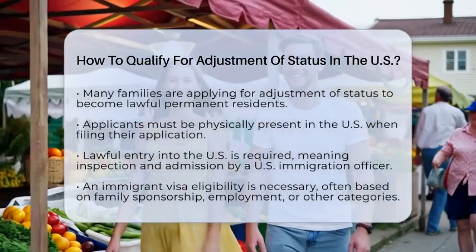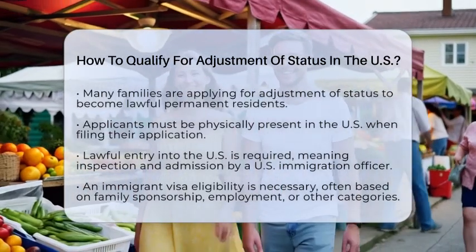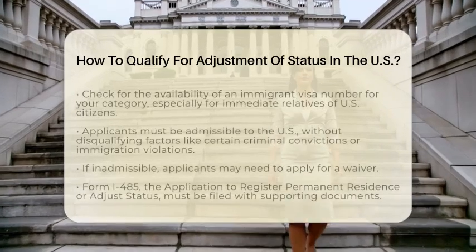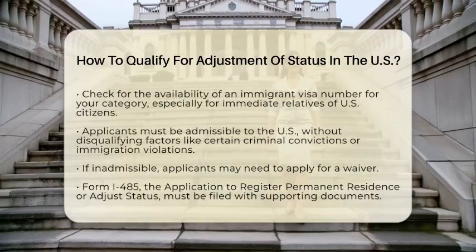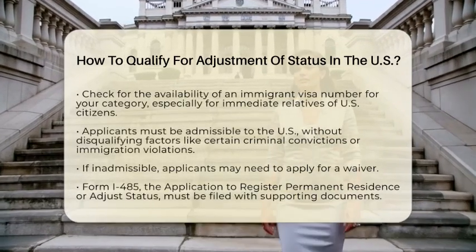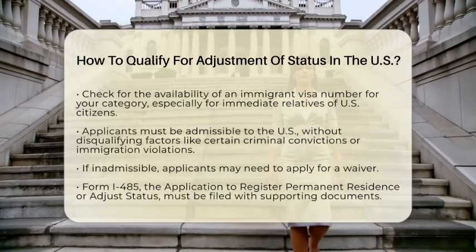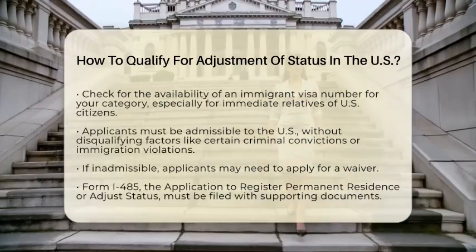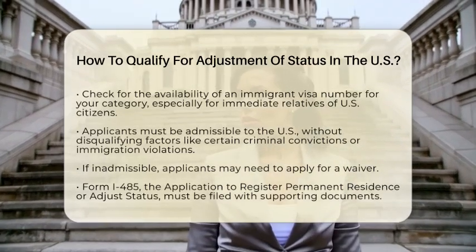You also need to be eligible for an immigrant visa. This usually involves having an approved immigrant petition based on family sponsorship, employment, asylum, refugee status, or other qualifying categories. It is important to check if an immigrant visa number is immediately available for your category. For immediate relatives of U.S. citizens, visas are always available. For others, you will need to check the visa bulletin.